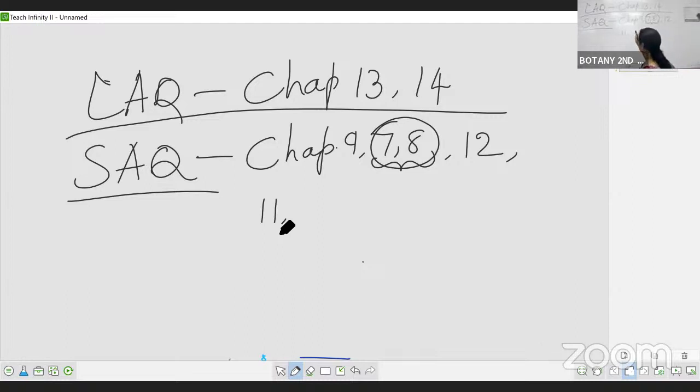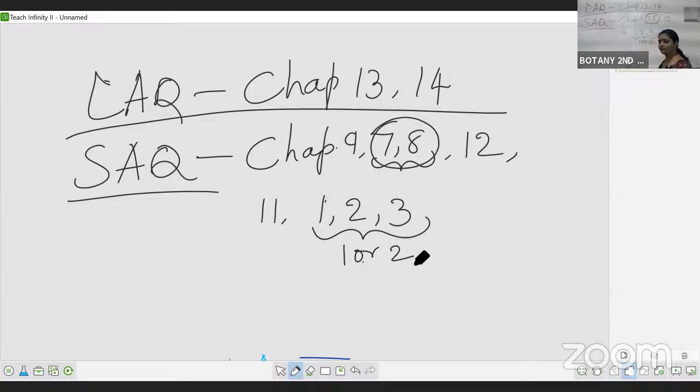Okay. Next comes chapters 1, 2, 3. From these 3, we will get 1 or 2 questions. If we get 2 questions, then very happy. If not, no chance, actually, they need to give 2 questions at least. So how many questions have we prepared right now? 1, 2, 3, 4 and 5.